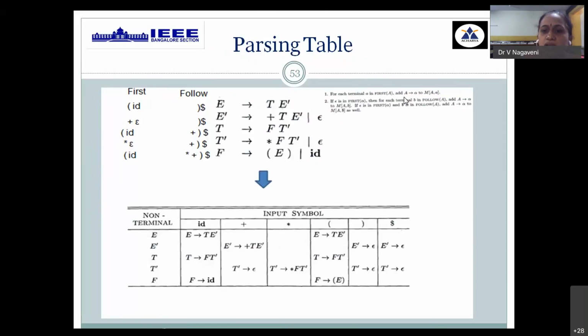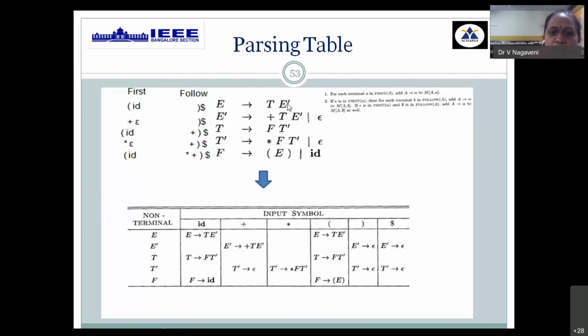First is for a particular production, for example E tends to TE dash. Consider that to create a parse table, you need to create a template wherein the number of variables will be equal to the number of rows and the number of columns will be equal to the number of terminals you have, and the last column you have to reserve for the special symbol called dollar. Once you create that many rows and columns, you take production by production. Consider this M of E comma, apply this. So you take the first production.